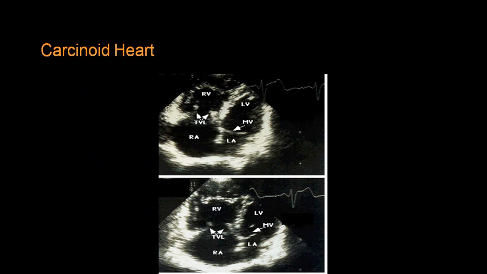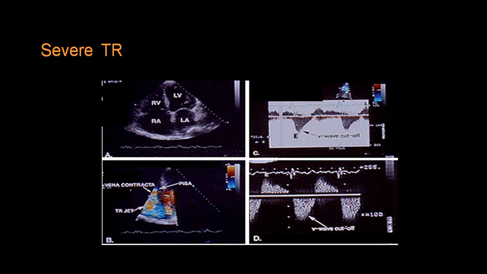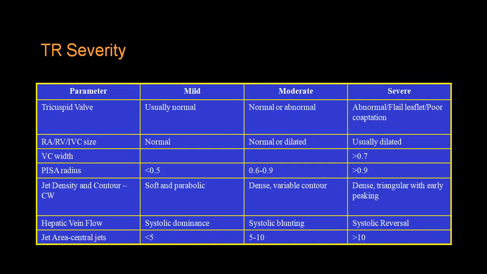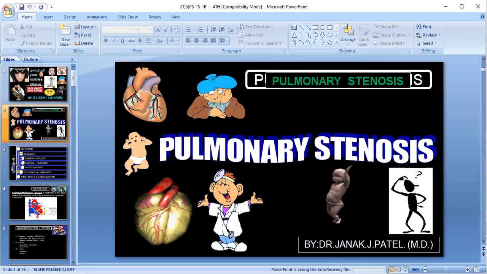In a carcinoid heart, you will see a lot of fibrotic process involving valvular structures. In a floppy mitral valve and floppy tricuspid valve, you can demonstrate abnormal movement of valvular structures. Mild, moderate and severe can be identified by echocardiography and other pressure studies. And this usually invariably requires valve replacement. So we end our lecture here. I hope this will be helpful. Once in a while you will see this group of people.